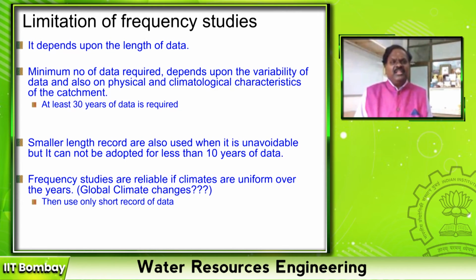But researchers say that the minimum number of data points required is at least 30 years. That means minimum 30 data points are required. That is also the principle of statistics and probability, right? The minimum sample size should be 30. But in extreme value Gumbel's distribution, we can even adopt it if the data length is 10 years, because the value starts with 10 years of data points. Secondly, it is assuming that there are no changes, right, in the observed data. That means there is no climate change, all these things. Then only we can use this frequency analysis.